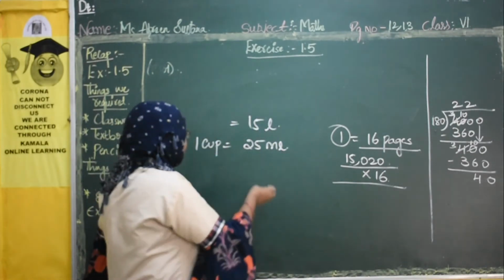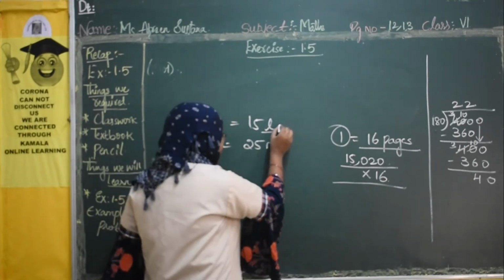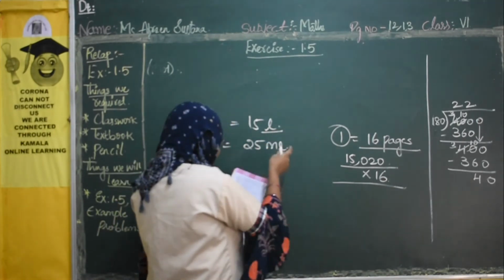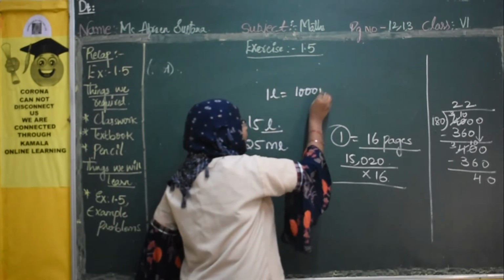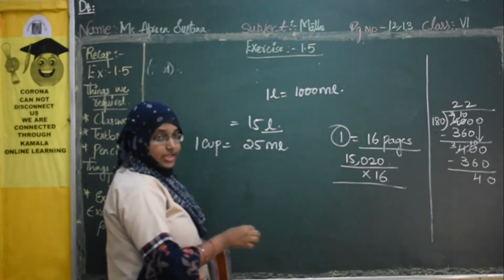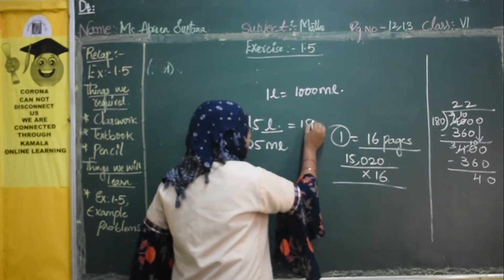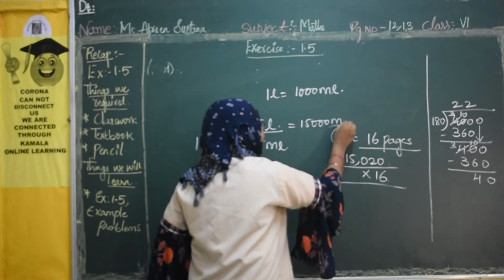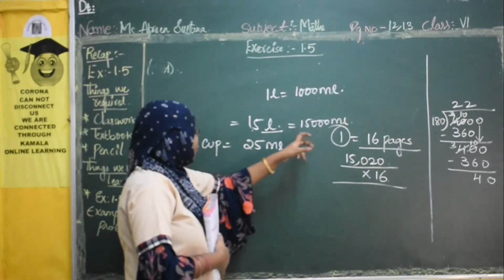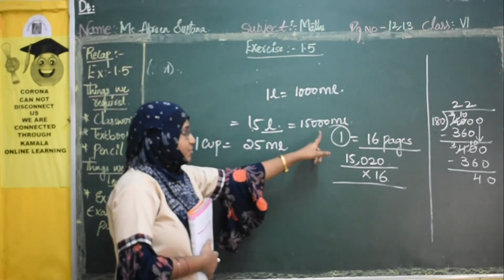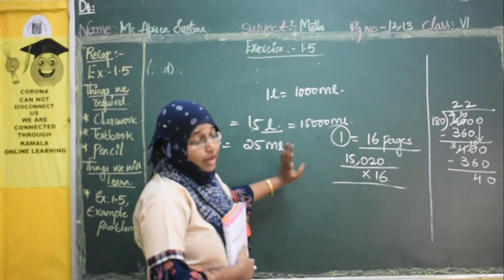First of all, this is in terms of liters, whereas this is in ml, right? So we will convert these liters into ml. So 1 liter is how much? 1000 ml. So 15 into 1000 is 15,000 ml. Now we have both values in terms of ml. The hotel has 15,000 ml of milk.